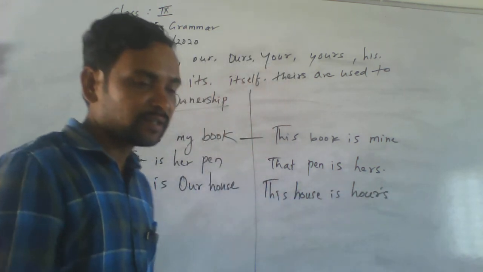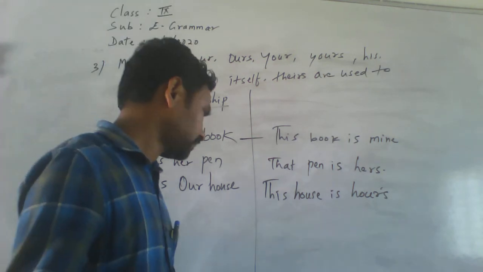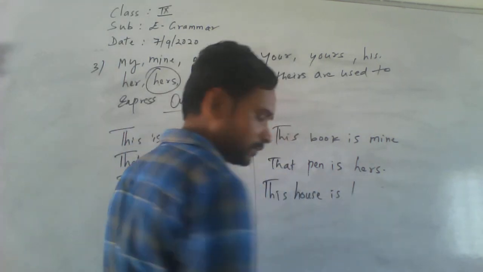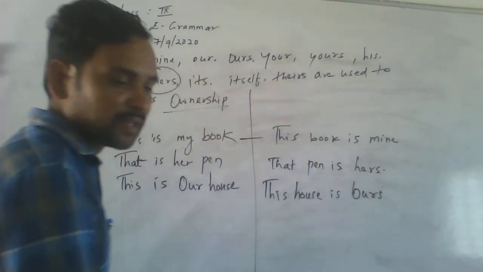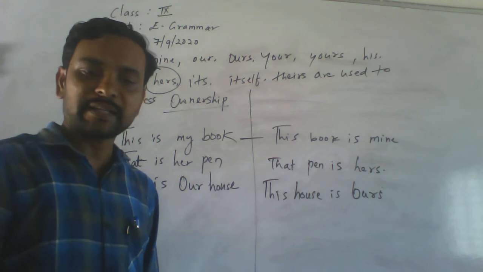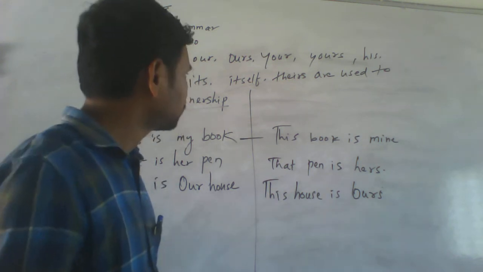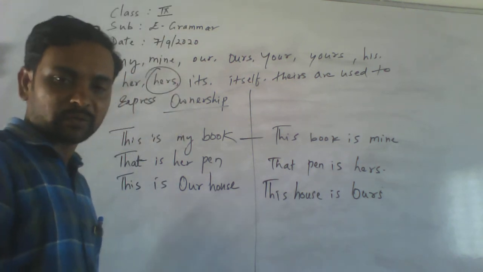Okay. That is ours. This is our house. Does it understand? Okay. How to use the personal pronoun?